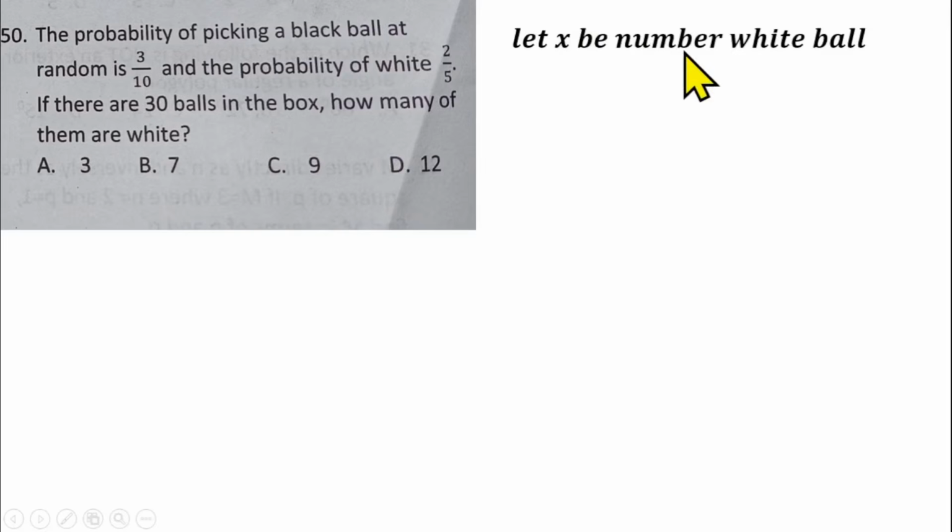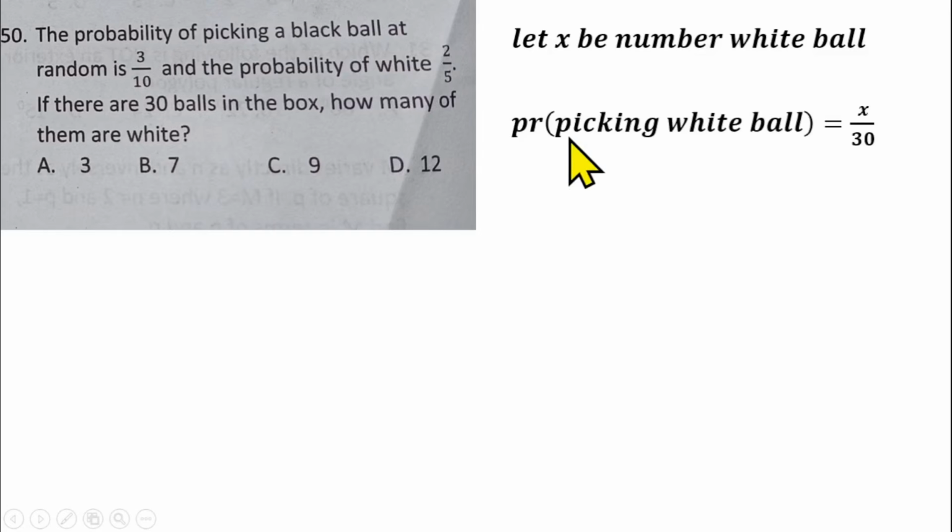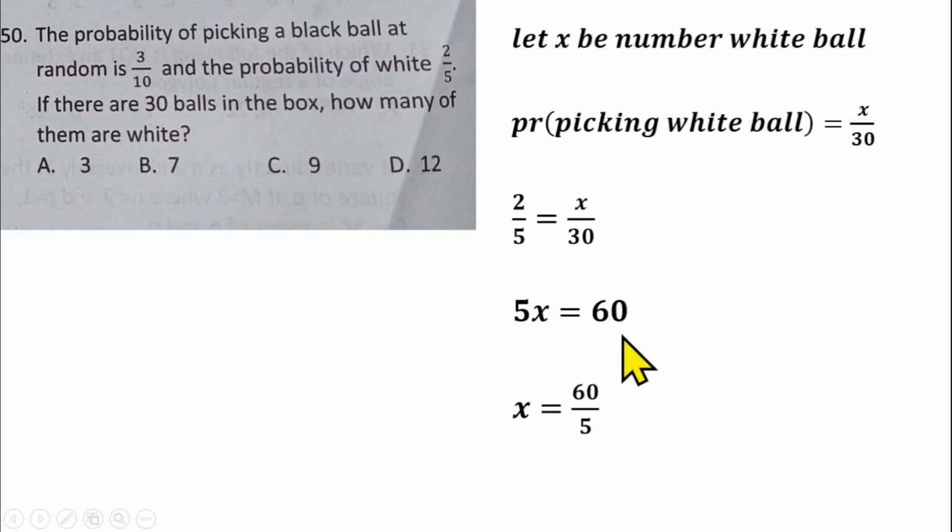We can say let x be the number of white balls. If x is the number of white balls, then we can use that to find the probability. That means the probability of picking a white ball will be x out of 30 balls. And we have been given the probability of picking a white ball, which is 2/5. So we'll have 2/5 equals x over 30. From there you can cross multiply. We have 5x equals 60. Divide both sides by 5, x will be 12. So that means we have 12 white balls in the box, which makes option D the right answer for question number 50. So that is all about the objective questions.